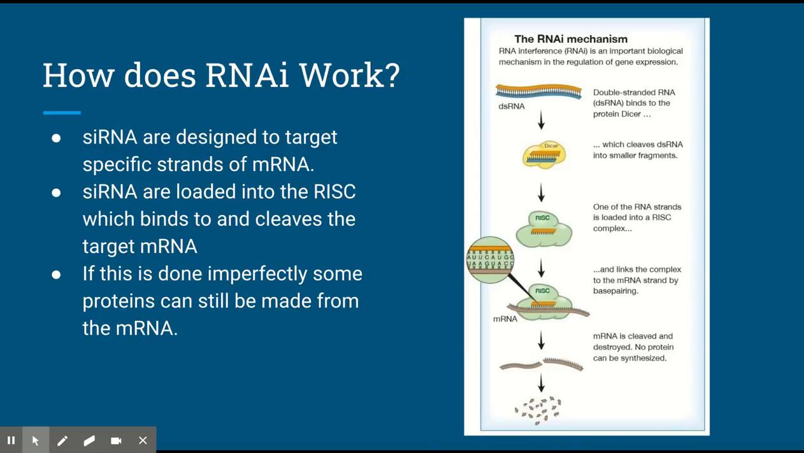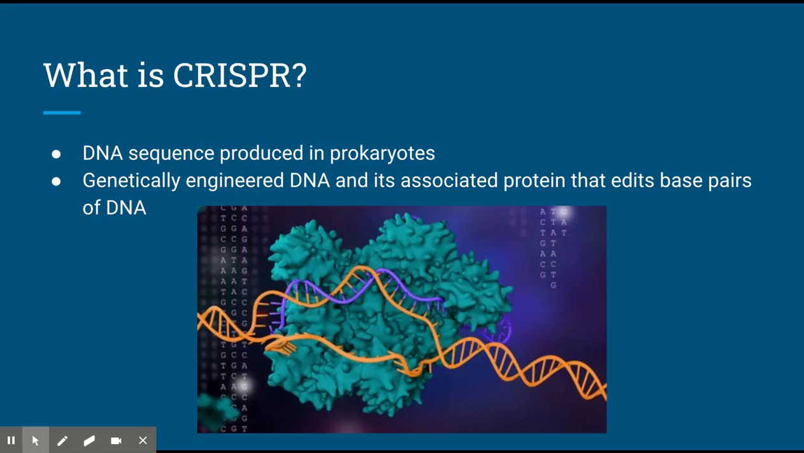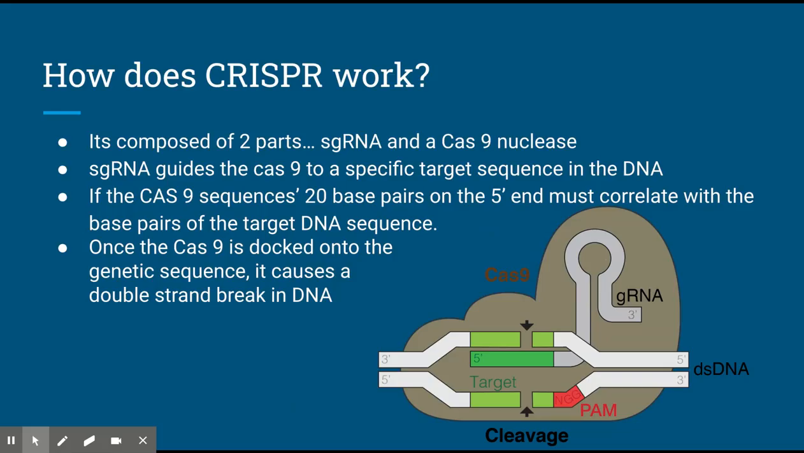Afterwards, she began her research on CRISPR. CRISPR's DNA sequence and associated protein Cas9 edits base pairs of DNA. Originally found in prokaryotes, it changes base pairs so that transcription cannot occur or that the sequence will be translated incorrectly. Again, she looked into how CRISPR works inside the cell.